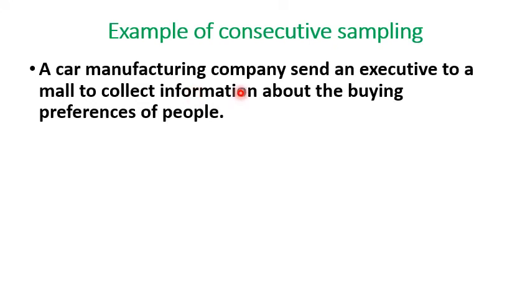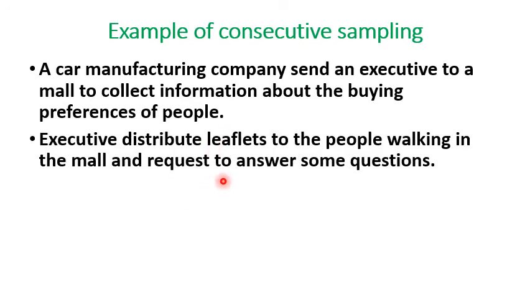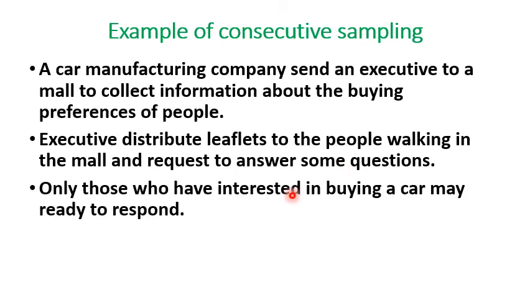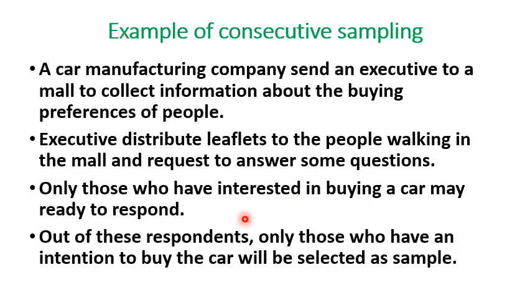A car manufacturing company sent an executive to a mall to collect information about the buying preferences of people. The executive distributes leaflets to the people walking in the mall and requests them to answer some questions. Only those who are interested in buying a car may be ready to respond. Out of these respondents, only those who have an intention to buy the car will be selected as sample.